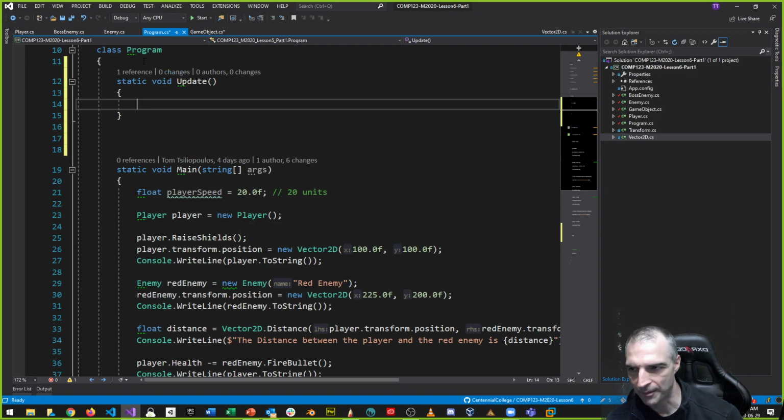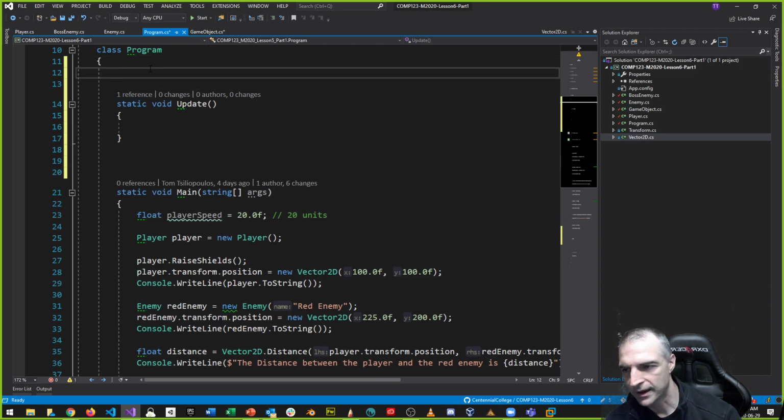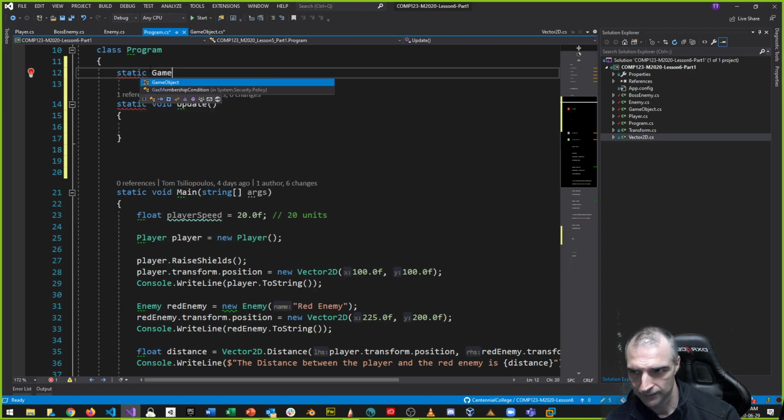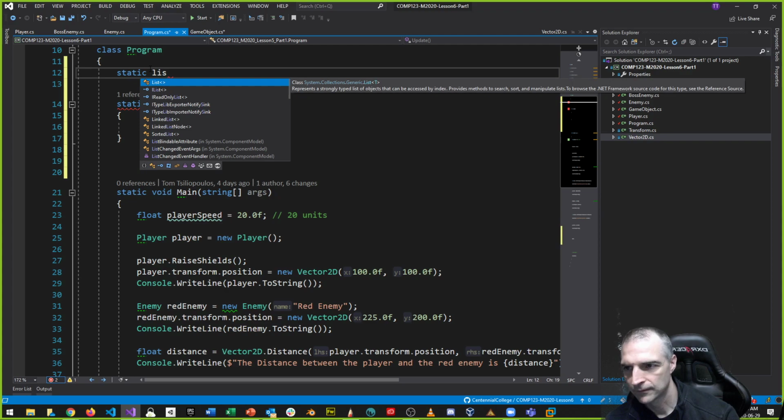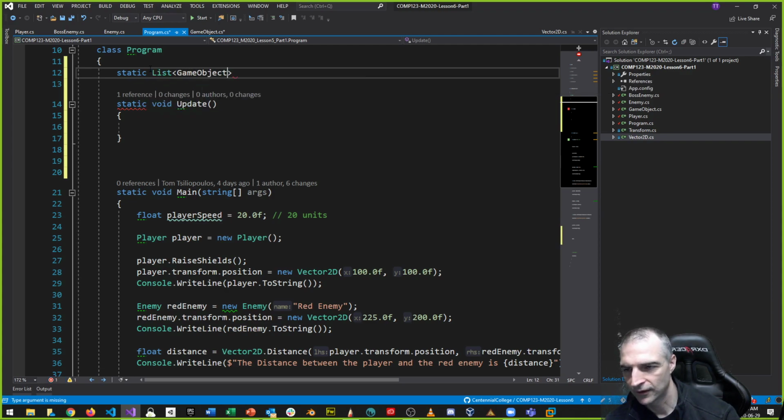In the program, we'll make a static list of type GameObject, and we're going to call this GameObjects, okay? A static list of type GameObject called GameObjects.